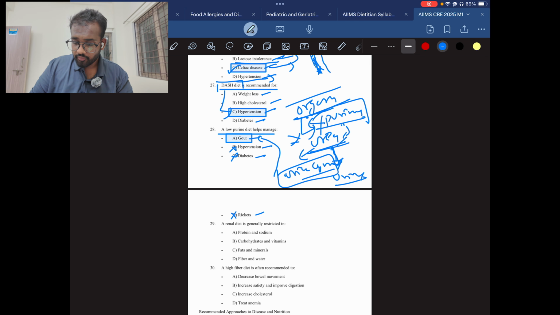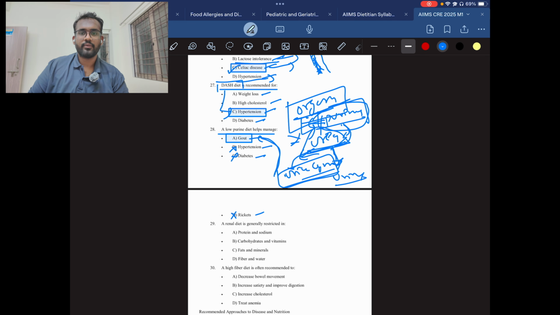So if you consume a lot of organ meat, then you are consuming purines, and these purines increase the urea levels in the body. This urea will be deposited as uric acid crystals. Then this is called gout. Okay, you will get pain in the knees. Like that, there will be symptoms.